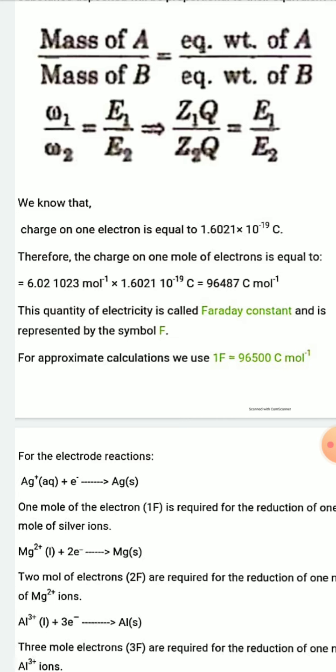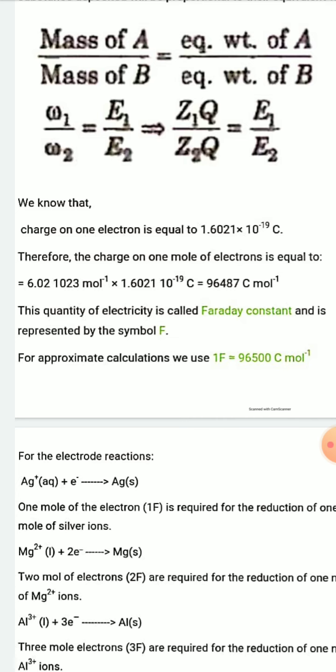After multiplication of Avogadro's constant and the charge of one electron, you will get the charge of 1 mole of electrons, which is approximately equal to 96,487 coulomb per mole.